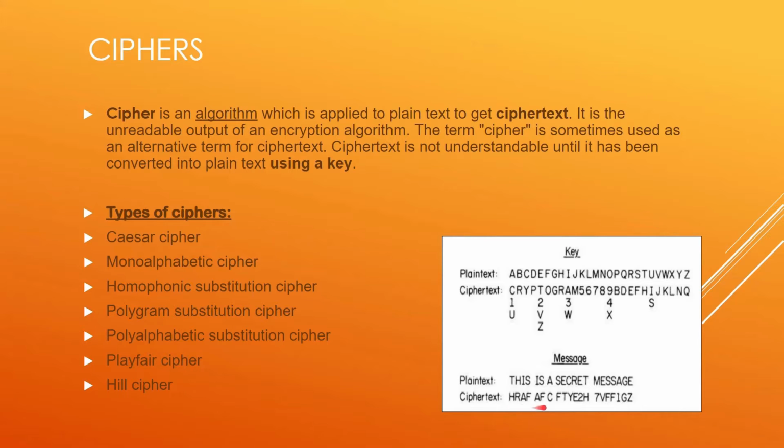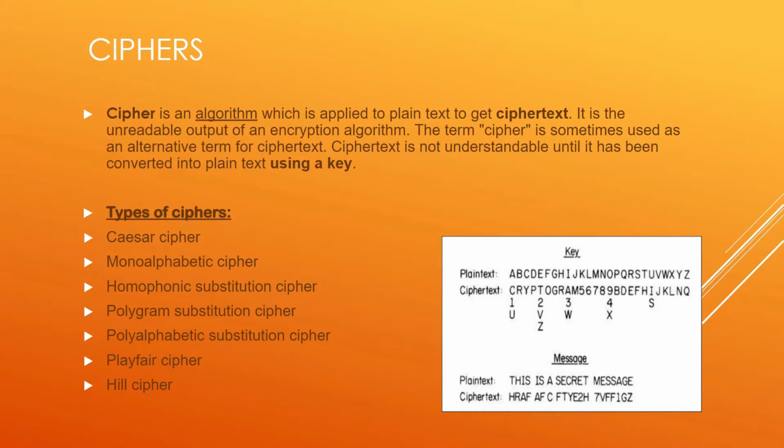Now, can you understand anything from the ciphertext without seeing the plain text? No, right? We cannot understand the ciphertext until and unless it has been decrypted, that is, changing the ciphertext to plain text using a key. Until and unless we get a key, we will not be able to decrypt it, and if we are not able to decrypt it, we will not understand its contents.